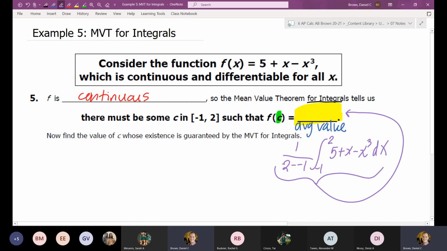And then the second part, where I do want to see the calculator, is that we end up getting an equation that we can't solve by hand. Sometimes you can, sometimes you can't. So let's go ahead and find that antiderivative.